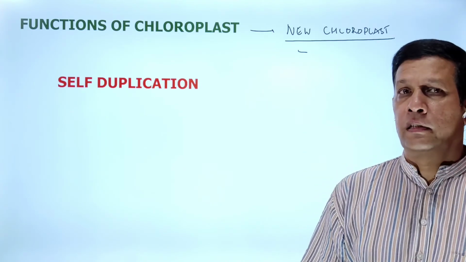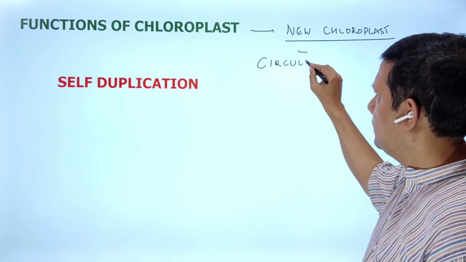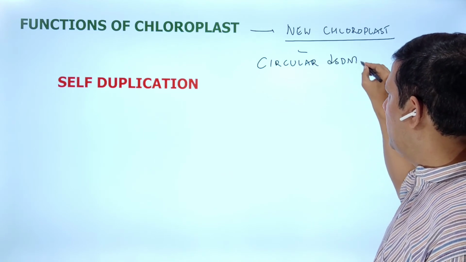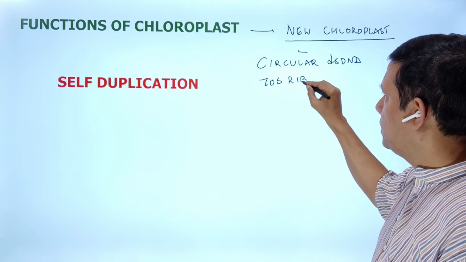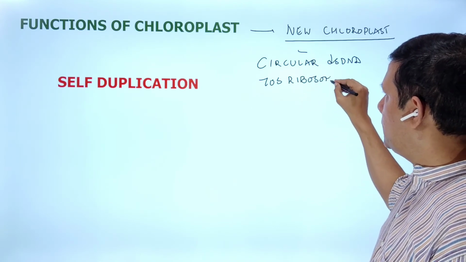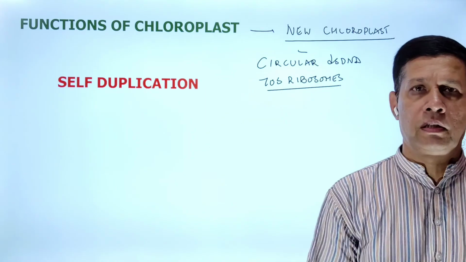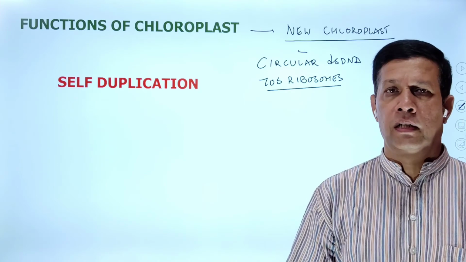What is the reason? Because of the presence of circular, double-stranded DNA as well as 70S ribosomes, chloroplasts are able to perform self-duplication.